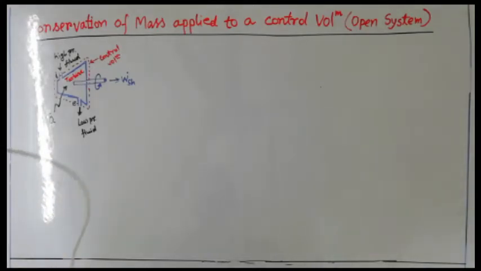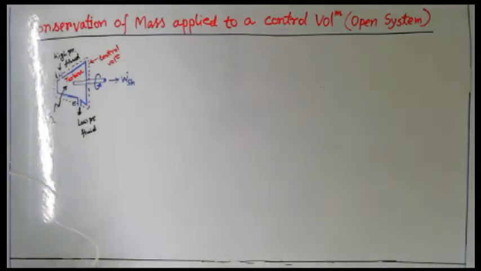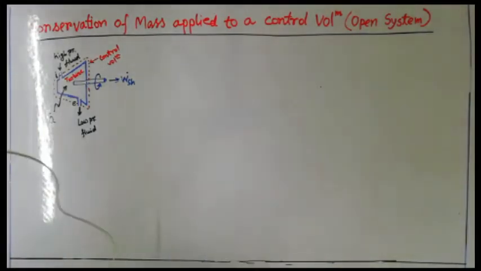Okay, students, now we are going to start our next module, that is module number 4. Here we are going to discuss how the first law is going to be utilized for an open system. Up to this limit, whatever we have learned, we have seen how the first law of thermodynamics can be applied for a closed system. Whatever formula we have seen, that del q minus del w equals del e,